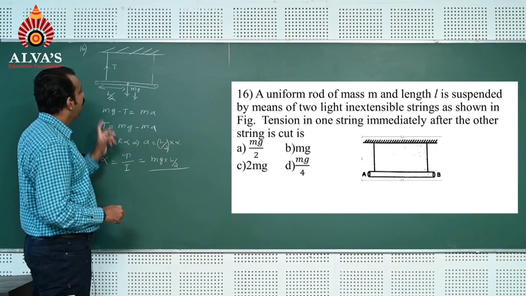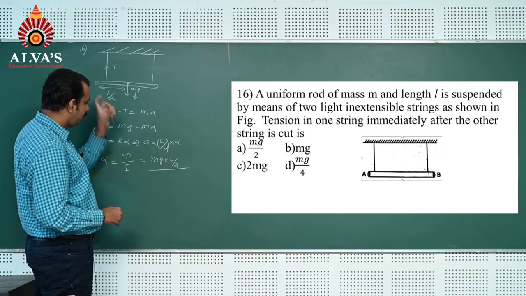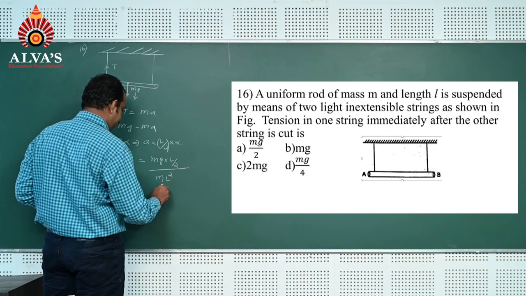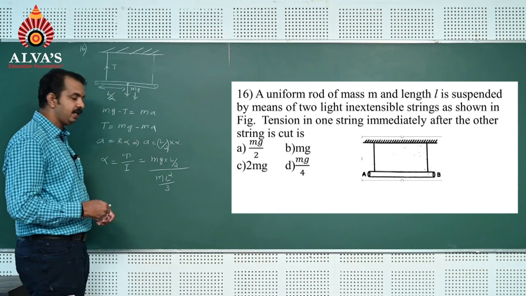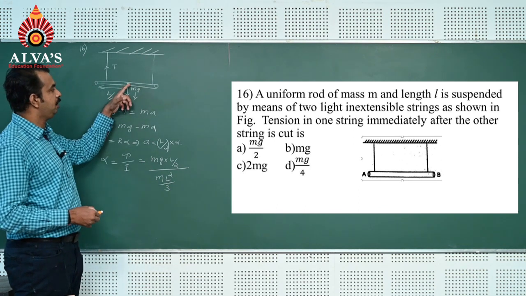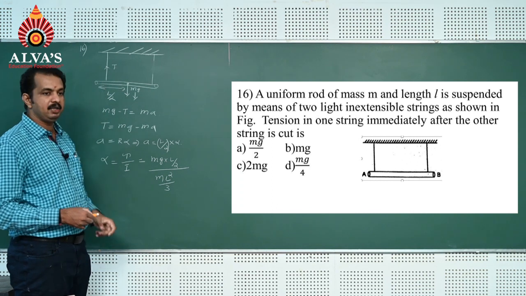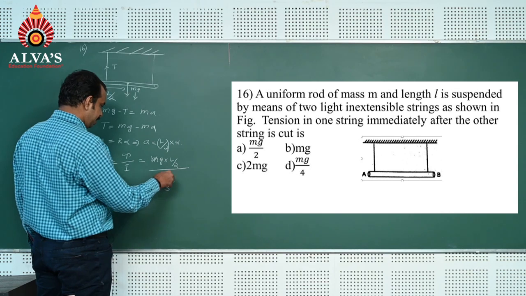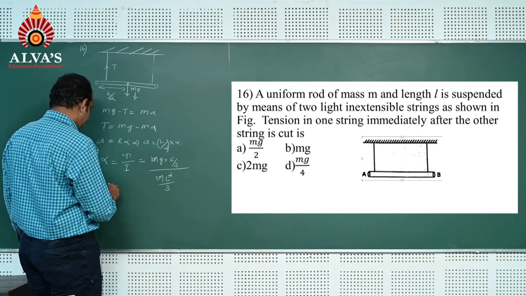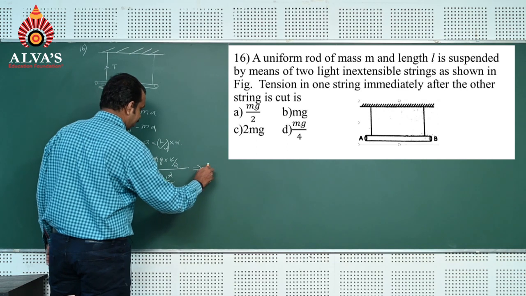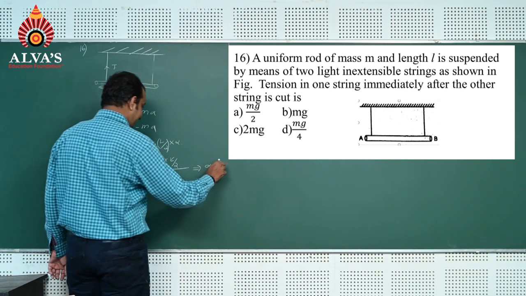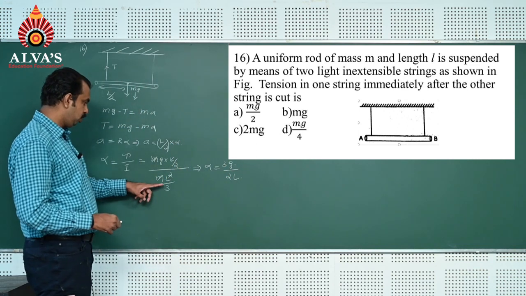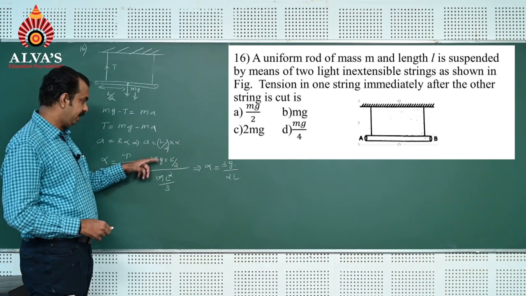The moment of inertia of the rod about the end is m L square divided by 3. Here m gets cancelled, L gets cancelled. That implies alpha is equal to 3g divided by 2L.